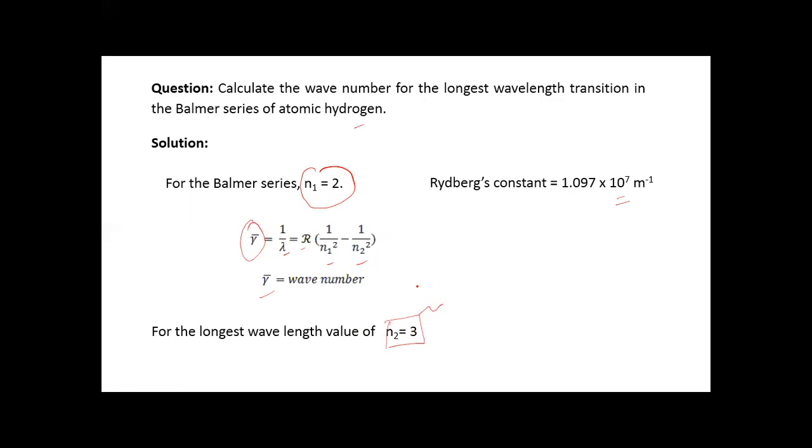Why is it 3? Because nu bar is inversely proportional to lambda. For the longest wavelength, the wave number is low. To make this wave number low, we take the value of n2 small. The smallest value in the case of Balmer is 3. So hence, taking n2 equal to 3, we put the values in this formula.